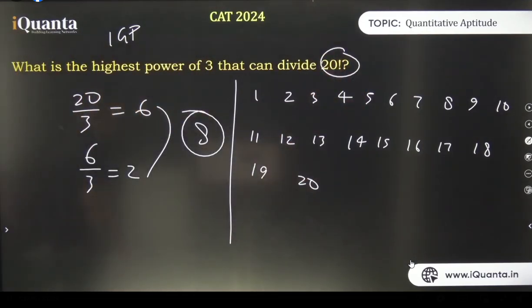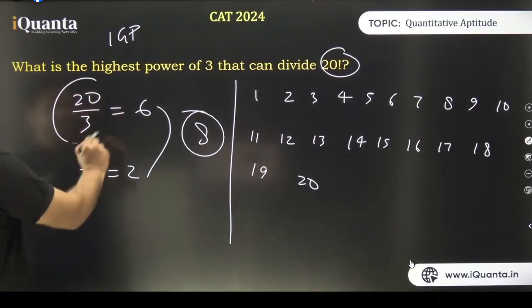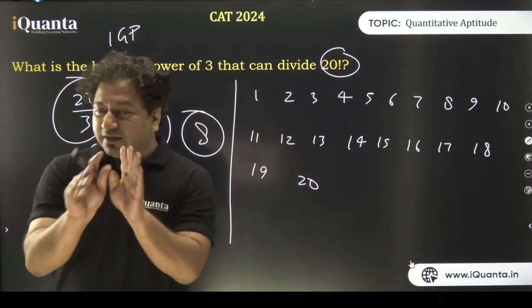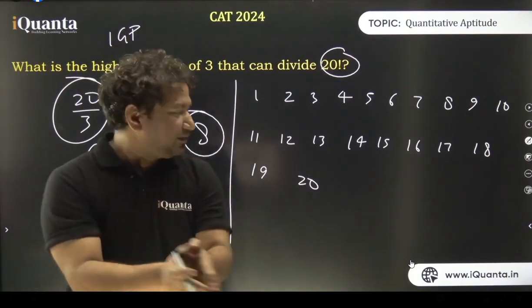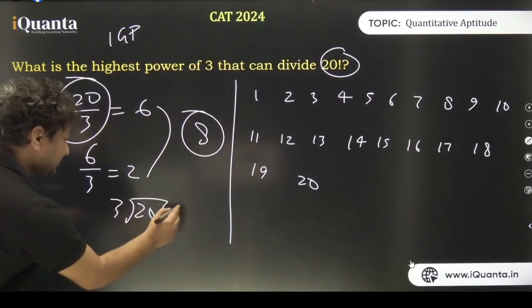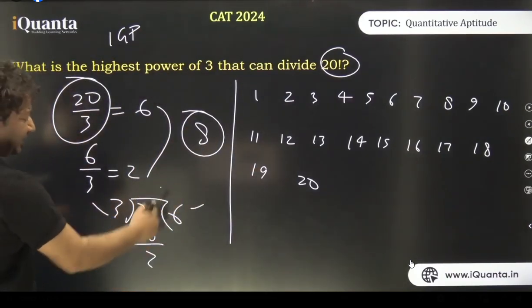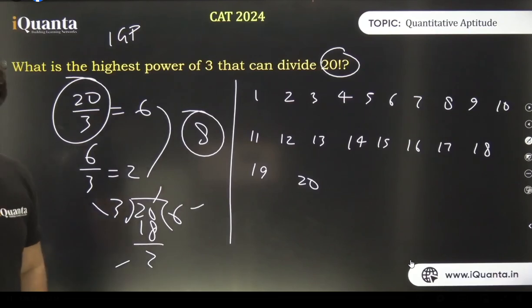Highest power of 3. See, the moment we divide this by 3, what happens? What is the quotient? You need to understand what is the quotient. What quotient means? सब बोलेंगे 20 को 3 से divide किया, 3 6 are 18. ये है quotient, ये है divisor, ये है dividend, ये है remainder. But what does quotient mean mathematically?